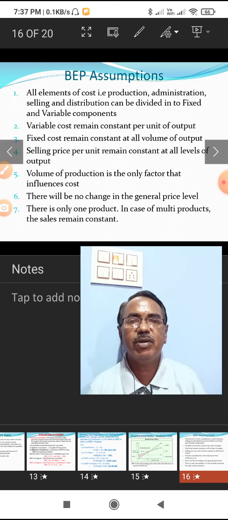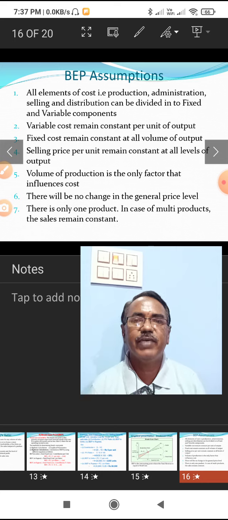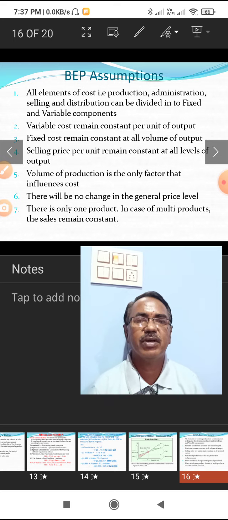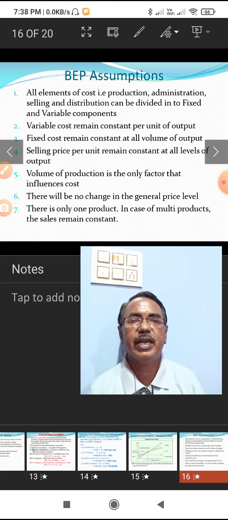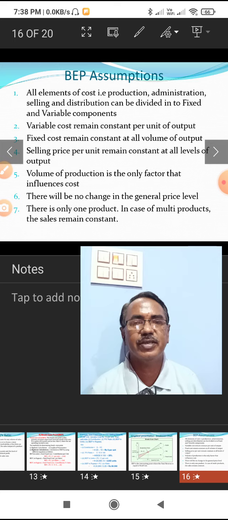Next, variable cost remains constant per unit of output. It is assumed that the variable cost per unit remains constant. Then the total fixed cost remains constant at all volumes of output. This is another assumption.